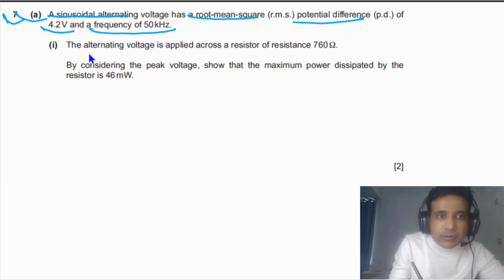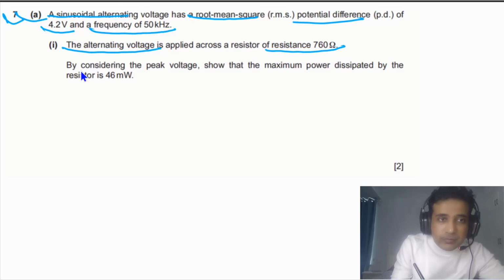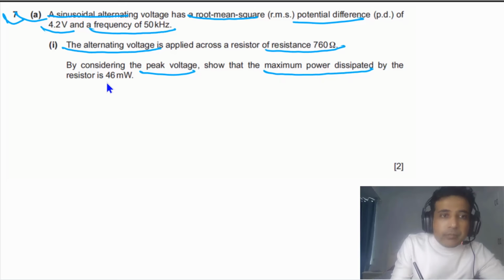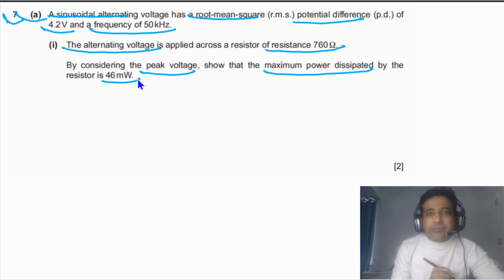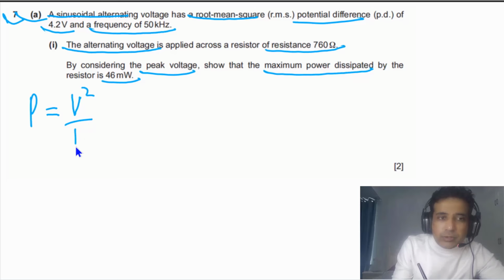For part A1, it is given to us that an alternating voltage is applied across a resistor of resistance 760 ohms. By considering the peak voltage, we need to show that the maximum power dissipated by the resistor is equal to this value. So we need to calculate P. In a DC circuit, P is simply equal to V squared divided by R. So you can simply write down the formula.